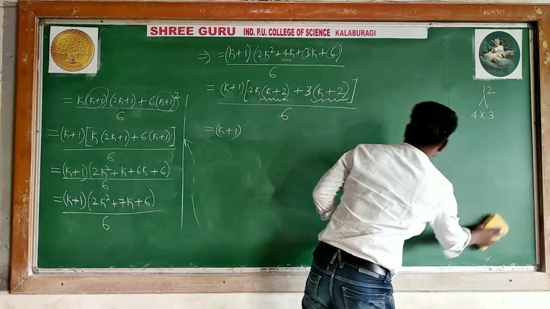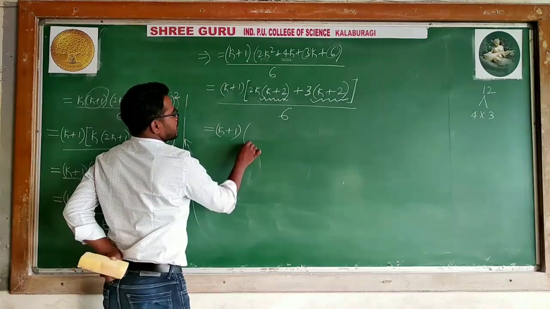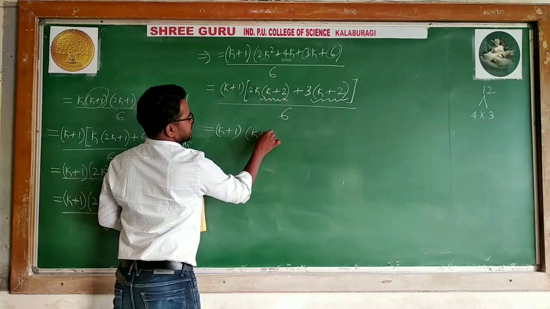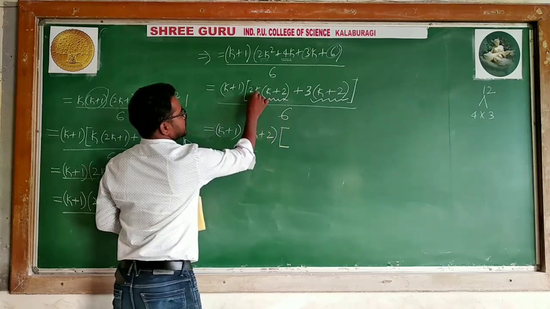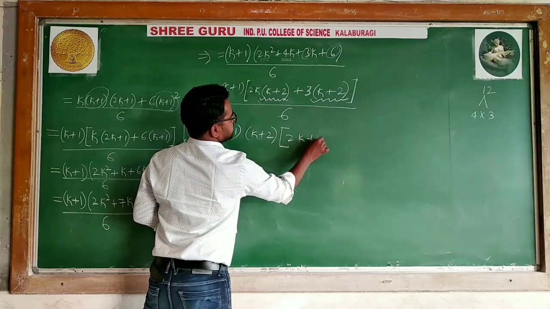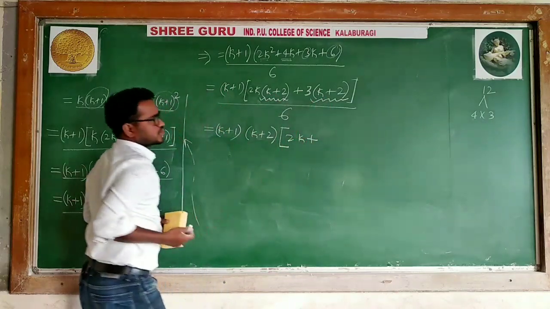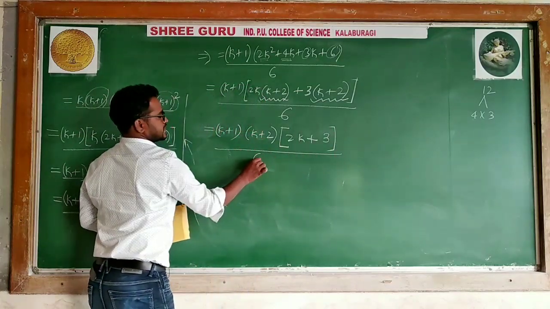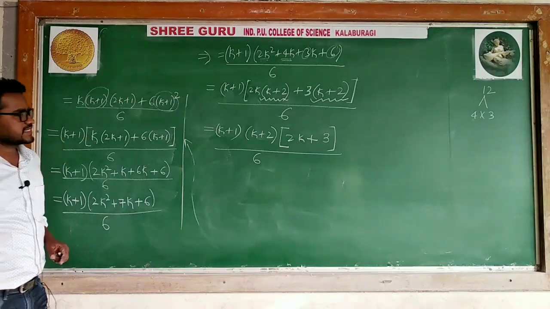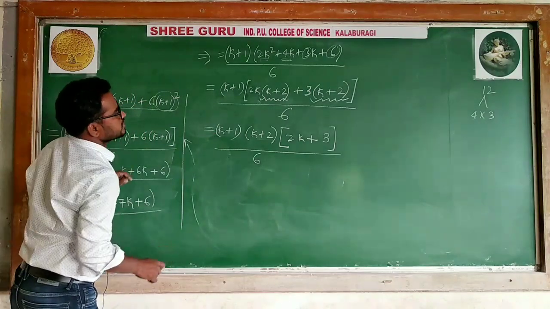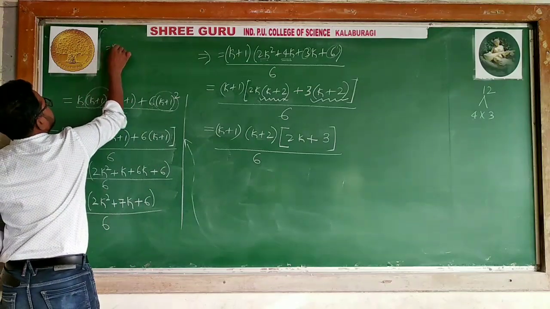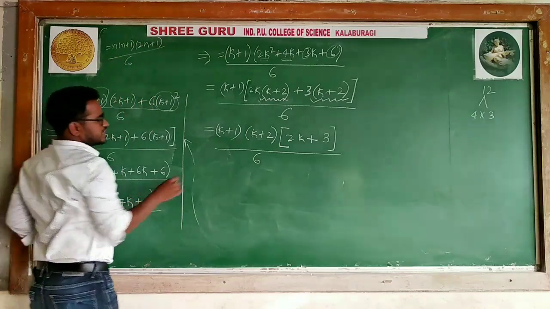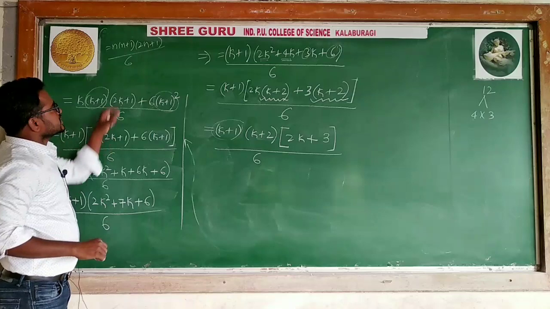Listen here. Now, what is common? What is the common thing? k plus 2, k plus 2 common. Yes. Remains what? 2k plus, this k plus 2, k plus 2 took outside. Remains what? 2k plus 3 divided by 6. Listen here now. How is it? Actually the given problem is what? Its RHS is n into n plus 1, 2n plus 1 divided by 6. n is what? k plus 1. Next n plus 1.